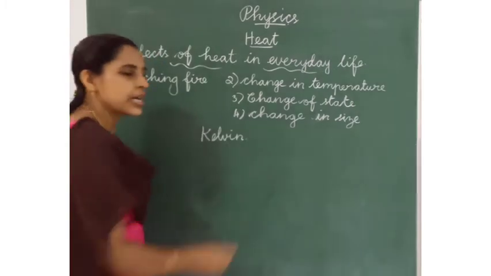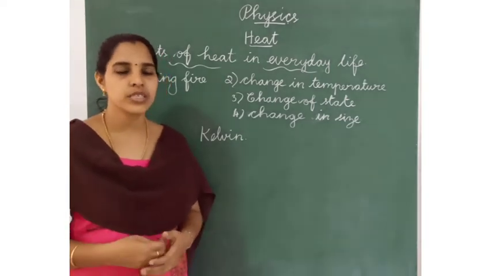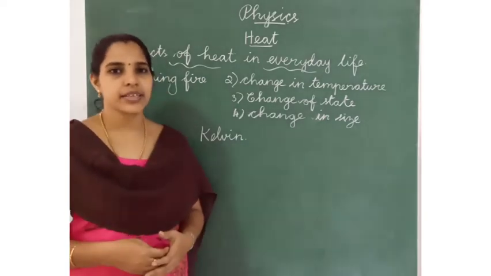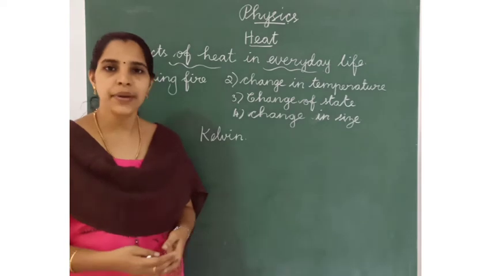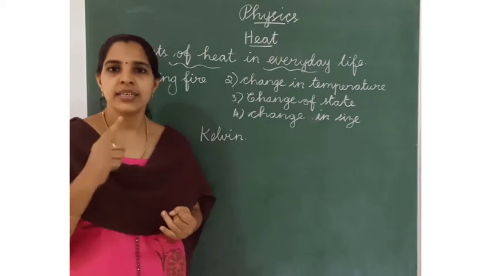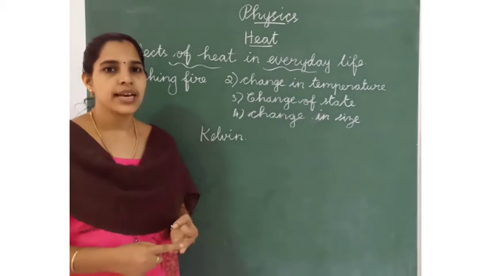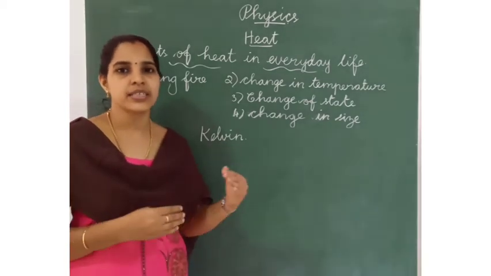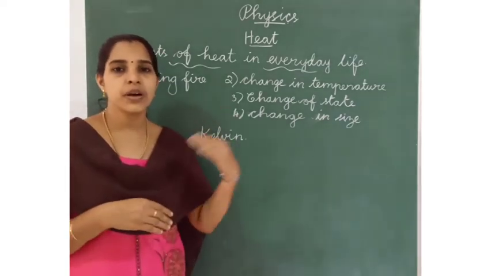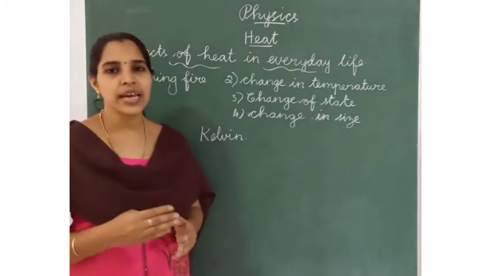Kelvin. What are the remaining two common units of temperature? Degree Celsius and degree Fahrenheit. So we can measure temperature in three types of scales: Kelvin scale, degree Celsius scale and degree Fahrenheit scale. And we also have the freezing point of water and boiling point of water in Kelvin, Celsius and Fahrenheit.